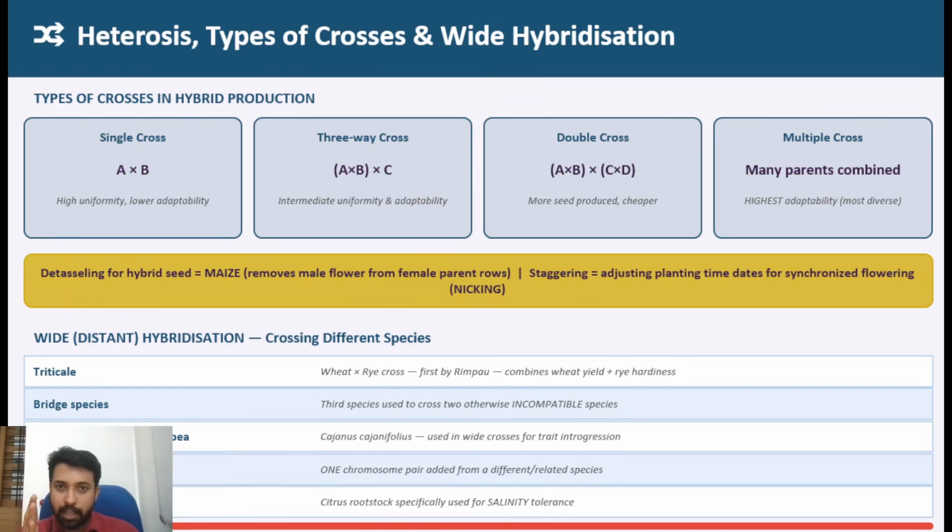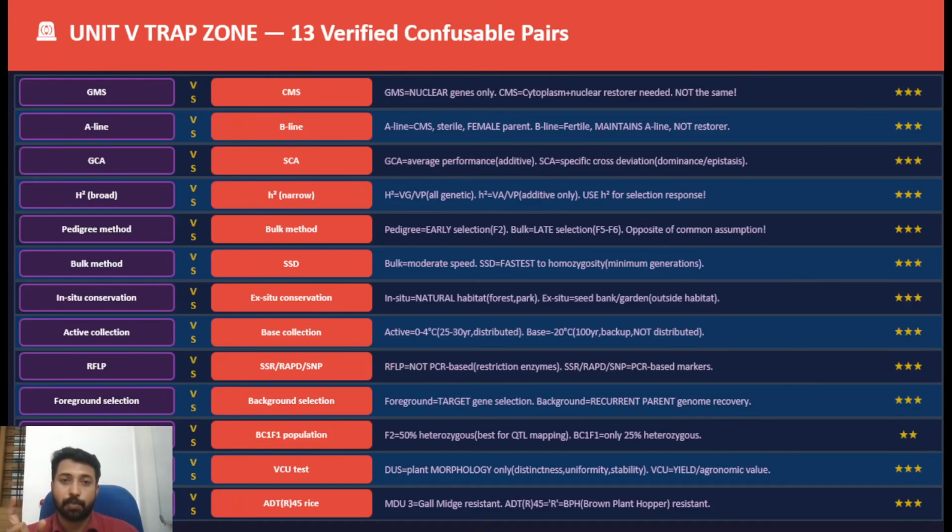Different types of heterosis, its categories, types of crosses, and which varieties were developed by the different types of crosses. Clear? And how you represent that also. Then there are a few areas that you need to compare and contrast. I told you, while studying different areas, you need to compare them and identify the key points that make each one unique. You should be very clear.